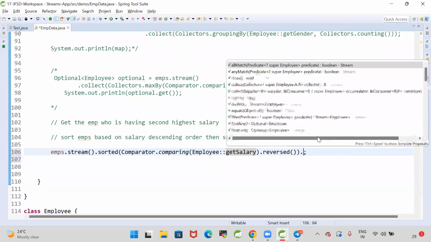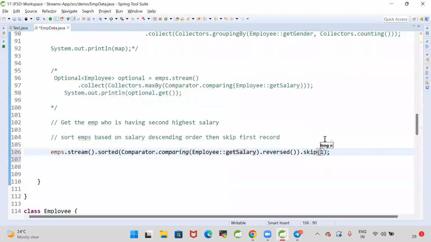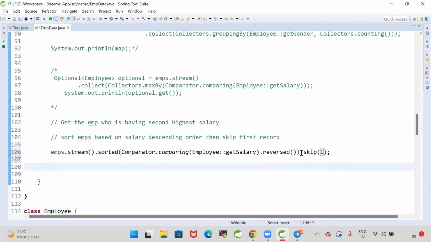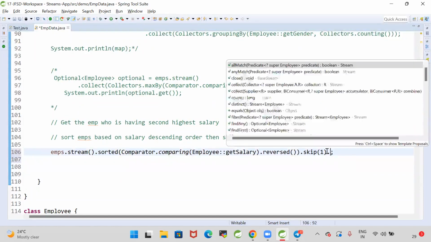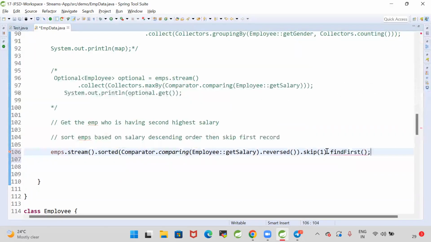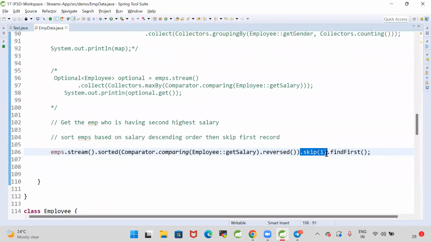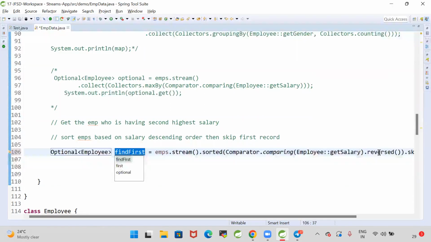Then after that, do the skip of one. Whenever we sort the employees based on the salary in reverse order, the highest salary employee will go to the first position. So if I skip that one, that record will be skipped. Then find first, and the first record will come. Once I skip the highest, the second highest employee goes to the first position. Then I'm calling the findFirst method.